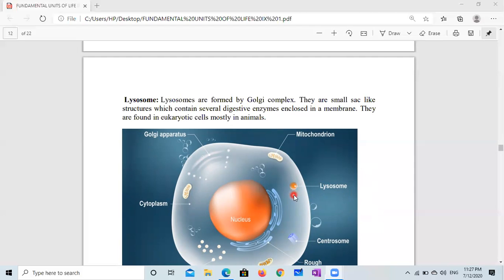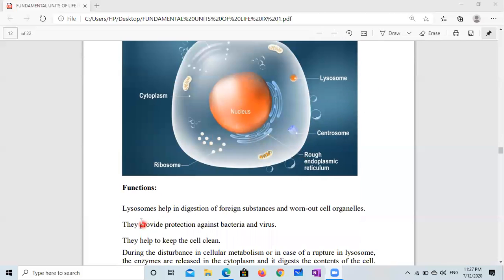They are found in eukaryotic cells, mostly in animal cells, not in plant cells.